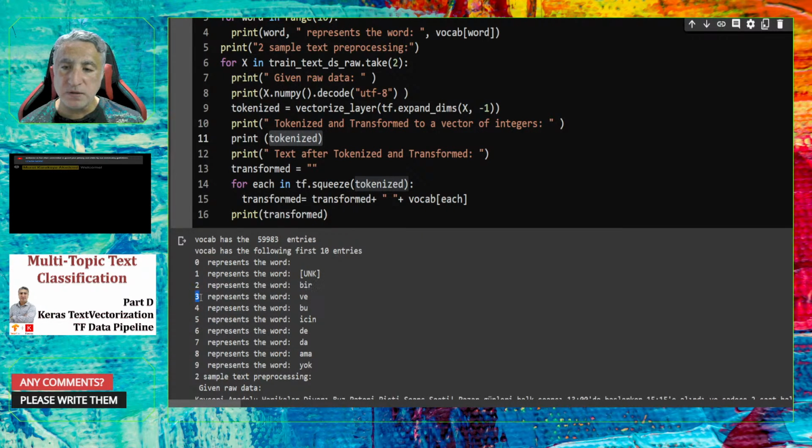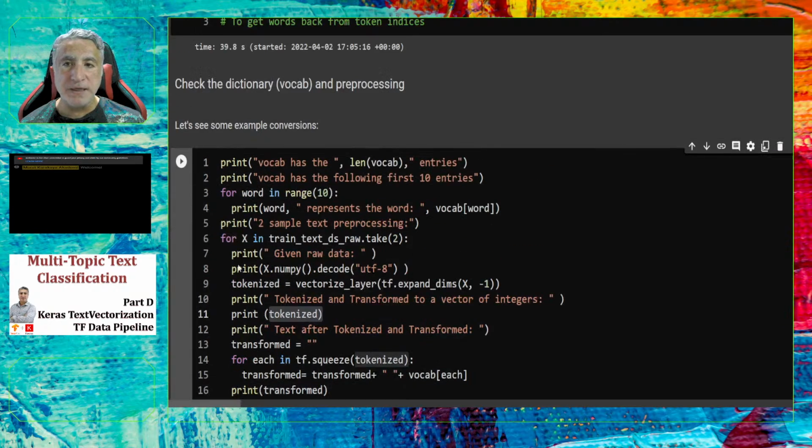The second most frequent one is ve, in English "and". The third most frequent word is bu, in English "this". So these are the indices for the frequent words, and actually for each of the 60k entries we have some index number.